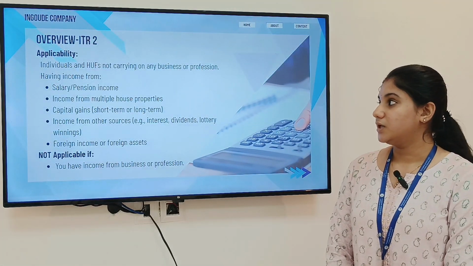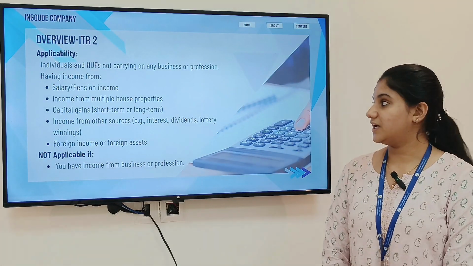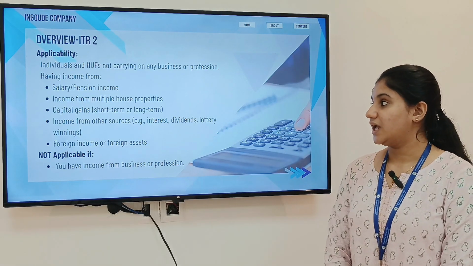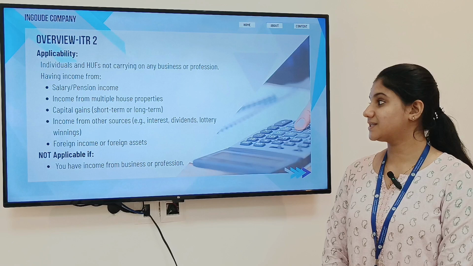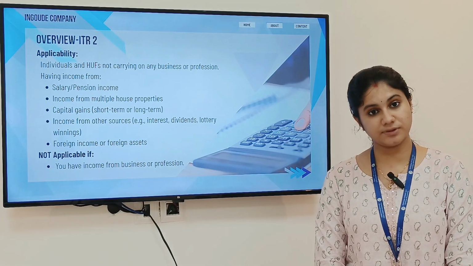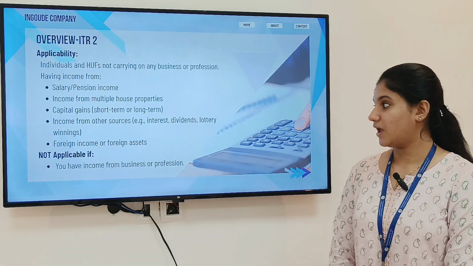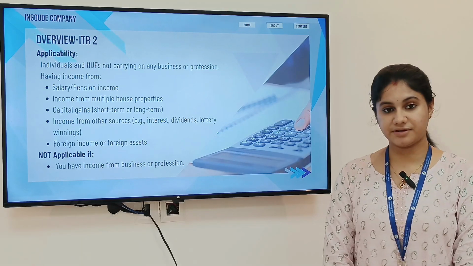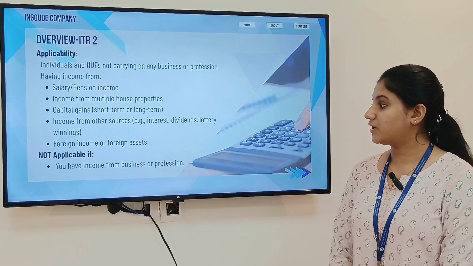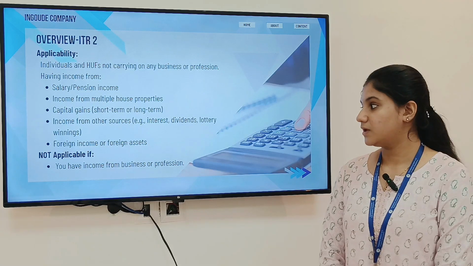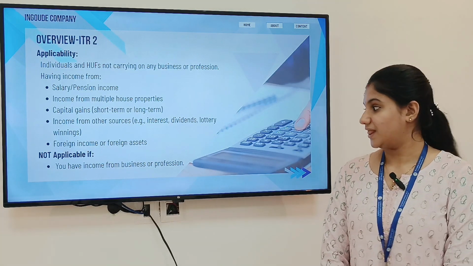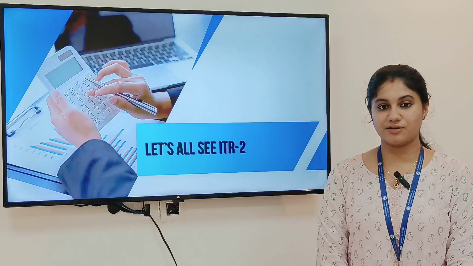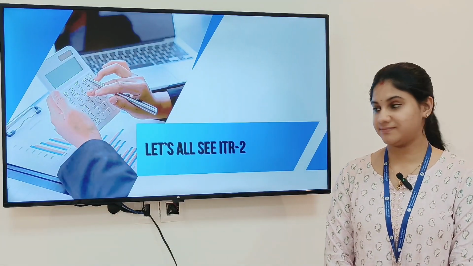Now let us know the applicability of ITR-2. ITR-2 is applicable if you are an individual or a HUF and you are getting income from salary or pension, income from multiple house properties, capital gains that includes both short-term as well as long-term, income from other sources such as interest, dividends, lottery winnings, etc., and foreign income or foreign assets. So it will not be applicable when you have income from PGBP. So let's look into form ITR-2.